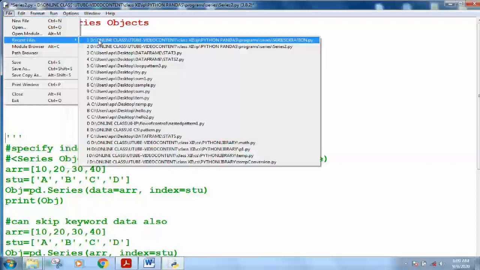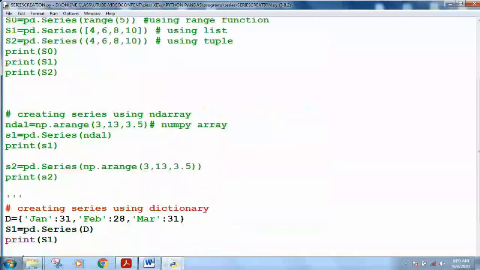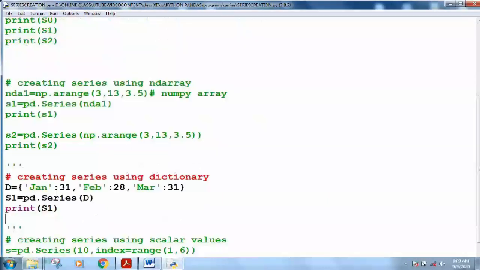My file has been closed. Let me again show you that file. Now again I have to change those things. What I have to do is that again I have to do all the things. So just wait, and I'm executing it.